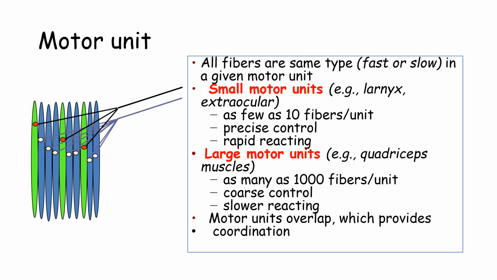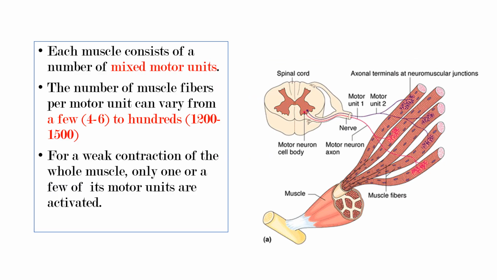However, they overlap and then they provide for the coordination of this movement. And when we talk about any muscle, we have the mixed motor units. It can be large motor units, it can be small motor units, it can be variable, it can be few motor units, or it can range from hundreds. So for a weaker contraction of the whole muscle, only a few of the motor units are activated, and this we'll discuss later when we discuss the size principle.